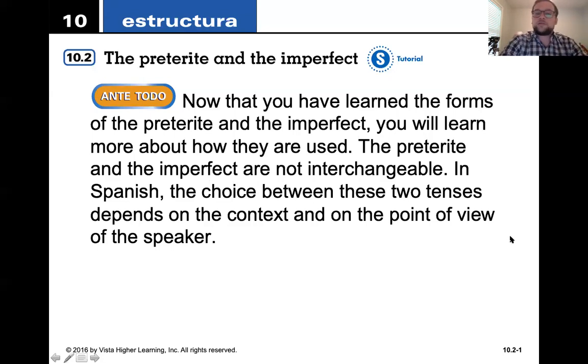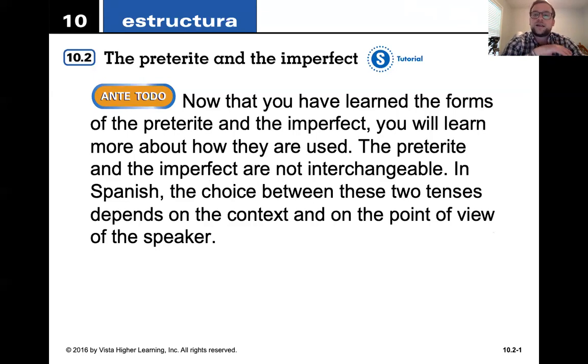So now that you've learned the forms of the preterite and the imperfect, remember the imperfect endings are aba, abas, aba, ábamos, aban for AR verbs. And for ER verbs, ía, ías, ía, íamos, ían. Okay? Muy bien. So the preterite and the imperfect, while they are both talking about the past, they're not